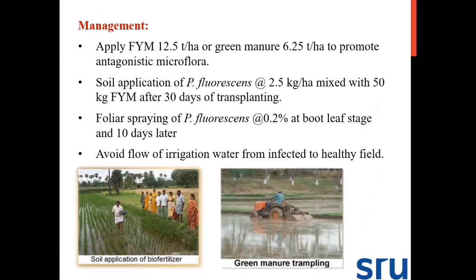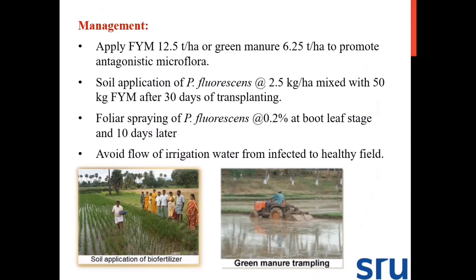Let's come to management practices. Apply farmyard manure at the rate of 12.5 tons per hectare or green manure at the rate of 6.25 tons per hectare to promote antagonistic microflora in the soil. Then apply Pseudomonas fluorescens to the soil at the rate of 2.5 kg per hectare, mixed with 50 kg of FYM, 30 days after planting.